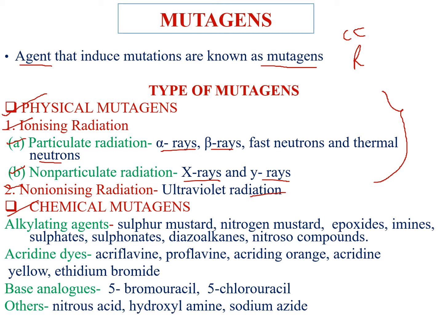And chemical mutagens are alkylating agents, acridine dyes, base analogues, and others. In others, nitrous acid, hydroxylamine, and sodium azide come. These chemicals are also used for the alteration of genetic sequences in plant or organism and that induce mutations in plant.